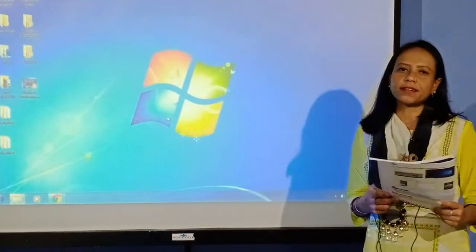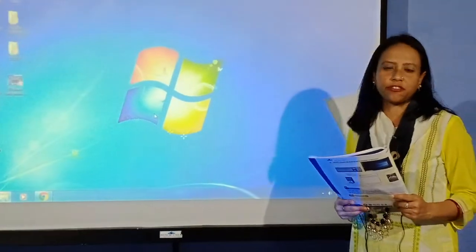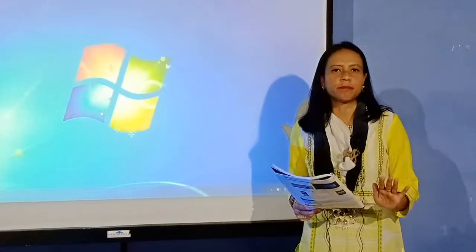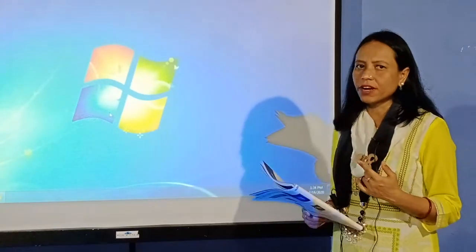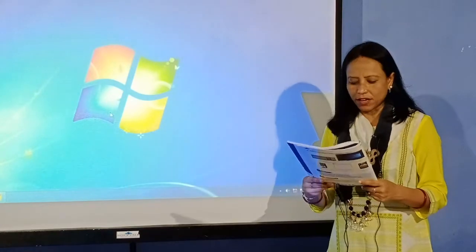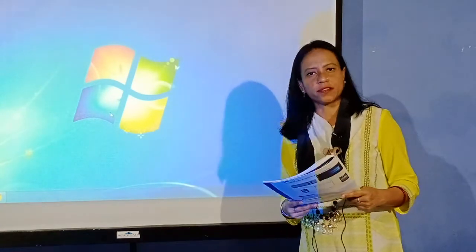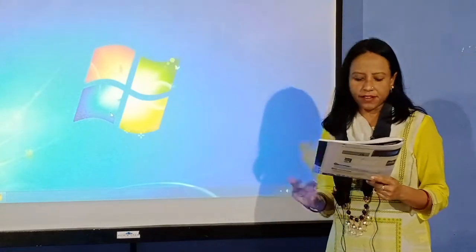So in this operating system, everything you can see in the form of a picture. You do not have to learn any commands to operate any program. It is very easy, it is very user friendly, it is very easy to operate. So that's why this has become very popular these days. Okay, this operating system has become very common and very successful also.